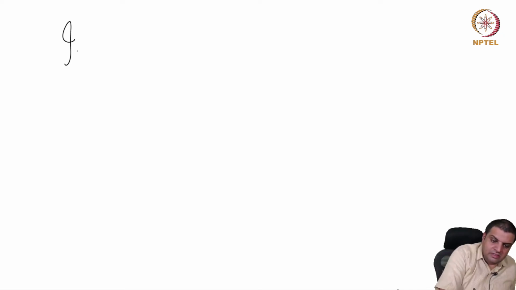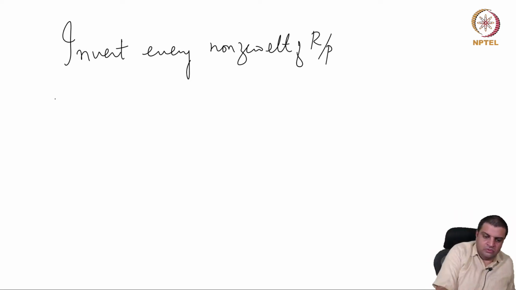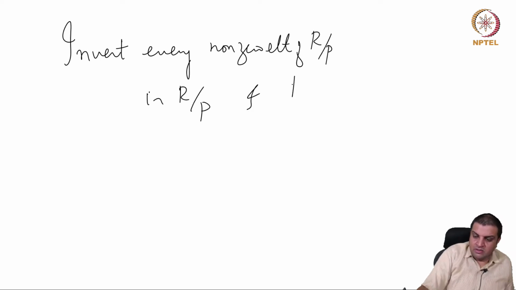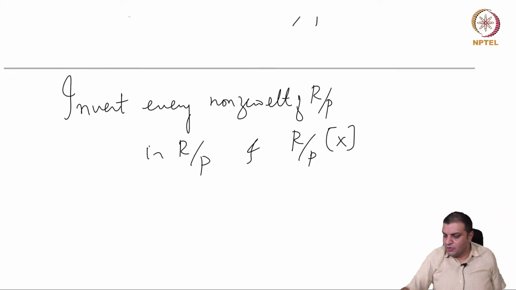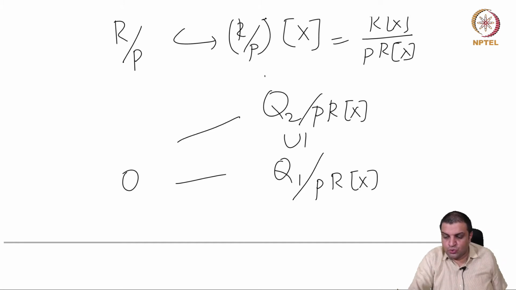So invert every non-zero element of R mod P. So we get a fraction field of R mod P. We do this in R mod P and R mod P adjoin x. If you invert non-zero elements inside here, they don't intersect the images of Q2 and Q1.